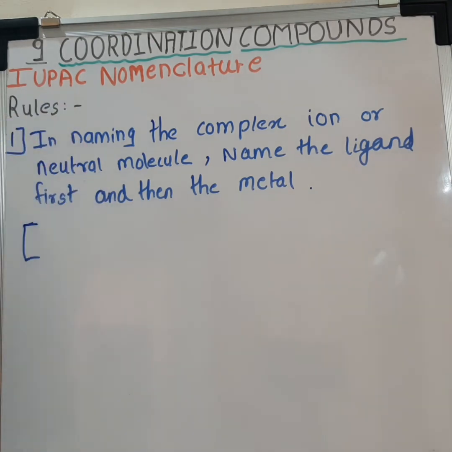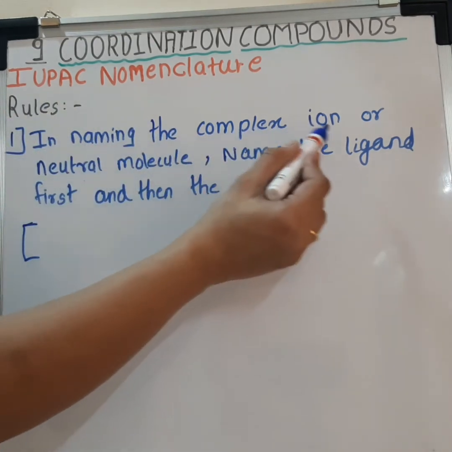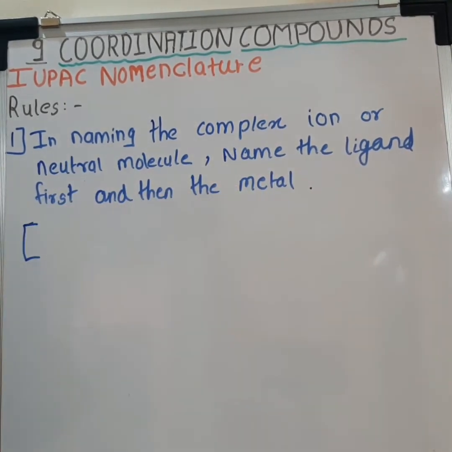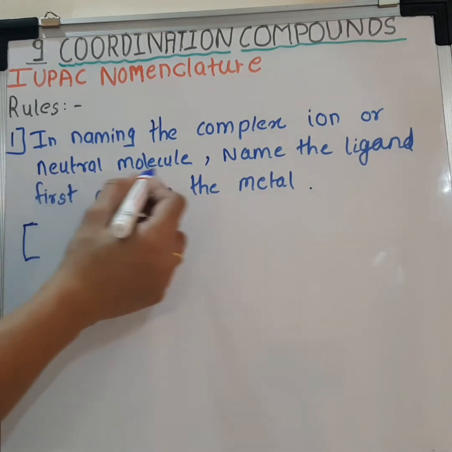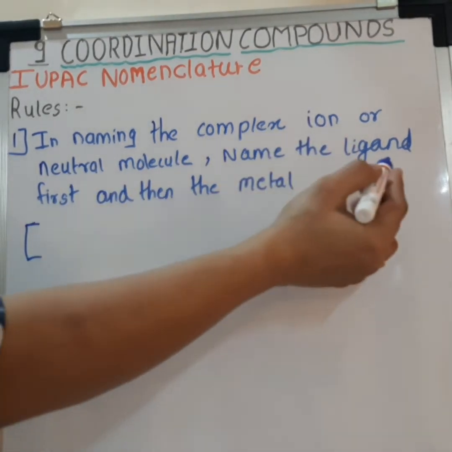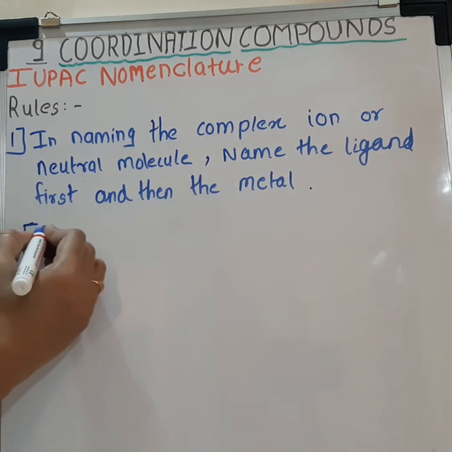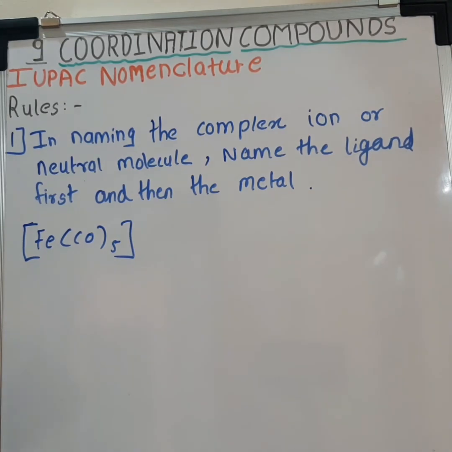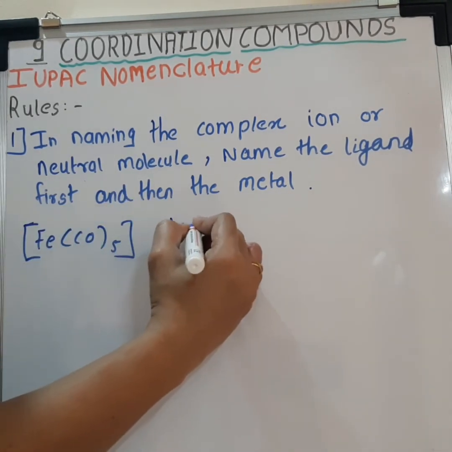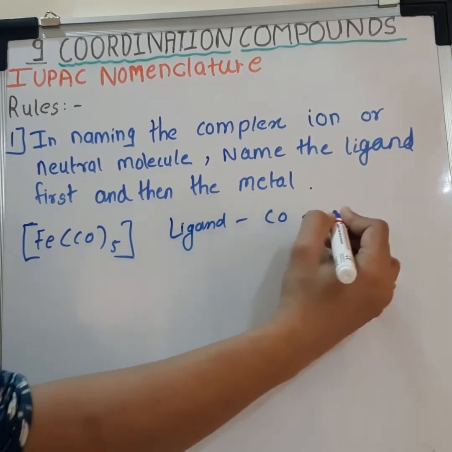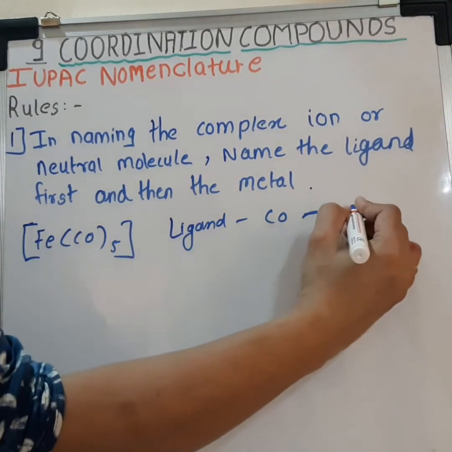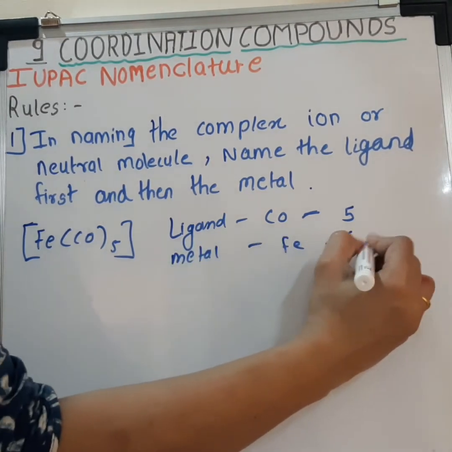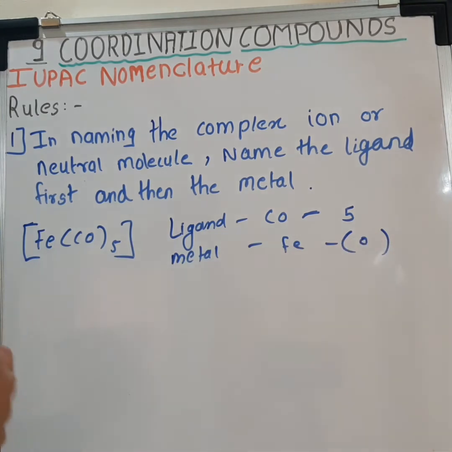The first rule for the nomenclature is, in naming the complex ion or neutral molecule, name the ligand first and then the metal. So for naming any neutral molecule or complex ion, the ligand should be named first and then the metal. Let's see the example, Fe(CO)5. This is a neutral molecule. In this, the ligand is CO, the molecules of CO are 5, and the metal is iron. The oxidation state of iron here is 0.